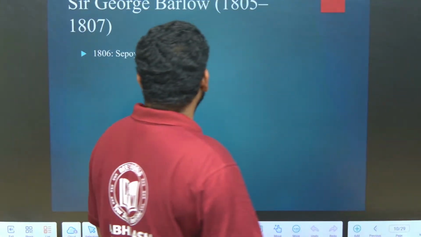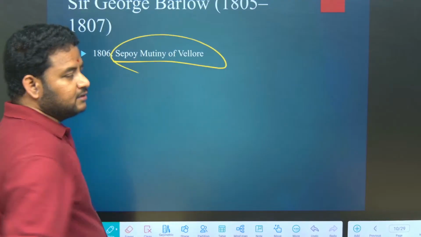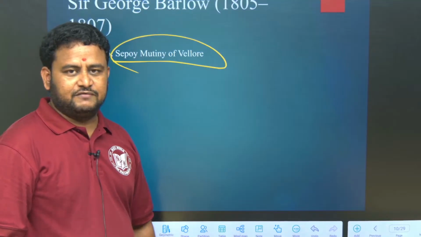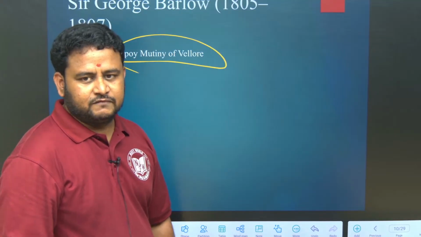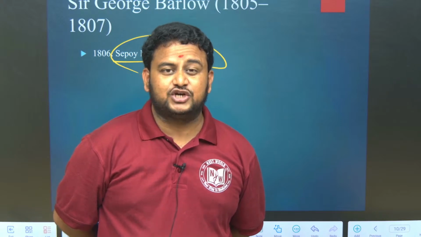Let us proceed further. Sir George Barlow, 1805 to 1807, Sepoy Mutiny of Vellore. Vellore Mutiny is also called 1806. Vellore is in which place? Vellore is in Tamil Nadu, VIT, Vellore Institute of Technology. You can remember that Vellore is in Tamil Nadu. The Vellore Mutiny took place in 1806 under George Barlow.